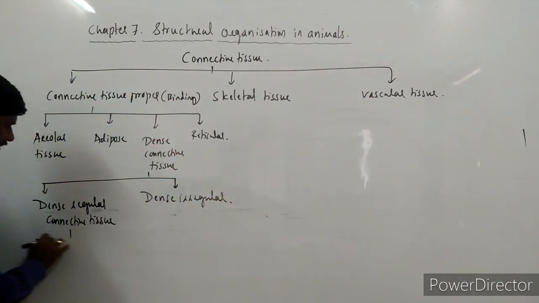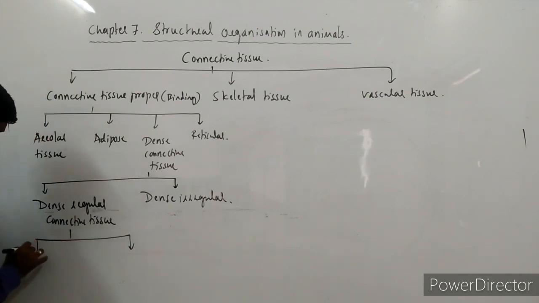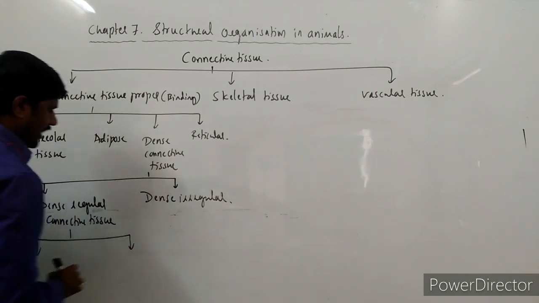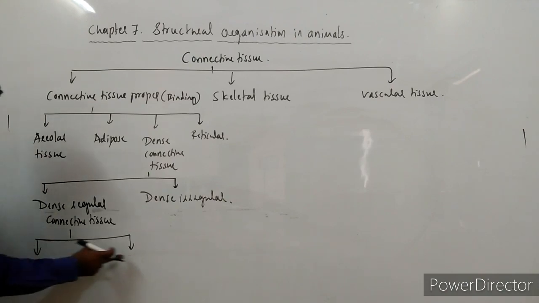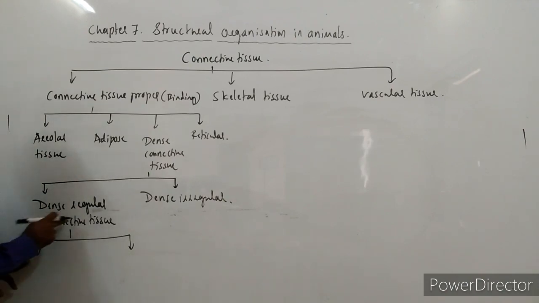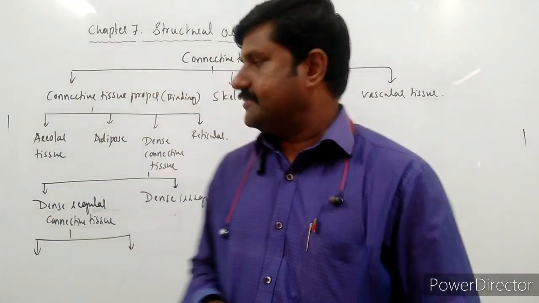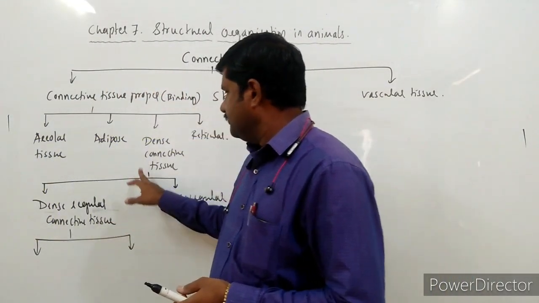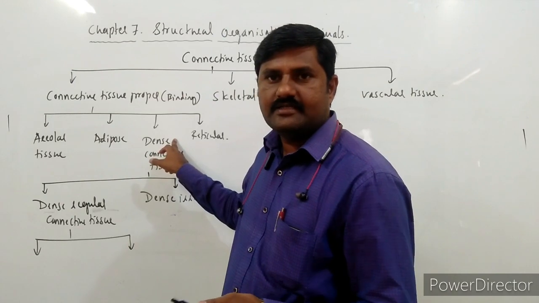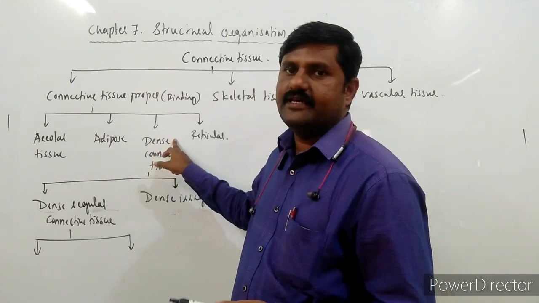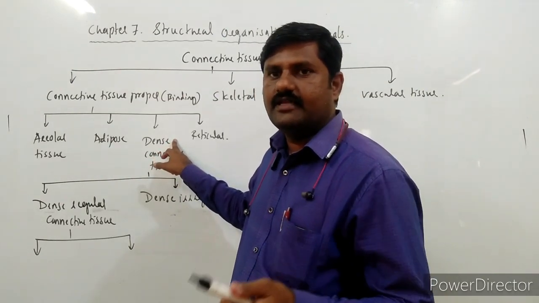In dense regular connective tissue, we come across two types. See here, in dense connective tissue the matrix is a little bit densely arranged, meaning the cells are densely arranged.